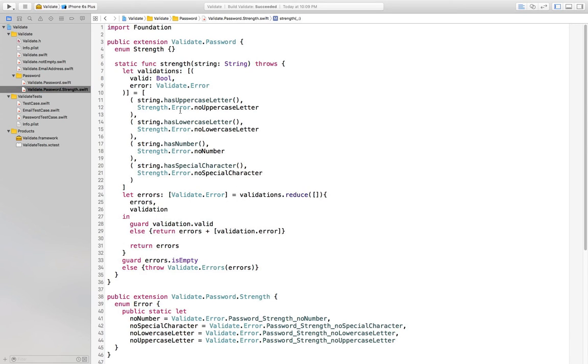Now we have the actual function for validating password strength. Again, it uses camel case because it's a static function and not a section of validate password. I'm about to say another weird word because people say tuple and other people say tuple. In music school, we had tuples. In mathematics, it seems more common to say tuple. So I'm going to pretend that U is the U from put, because it's right in the middle of the two. So tuples it is. All right, so we have tuples, and we have an array of tuples that I'm calling validations.